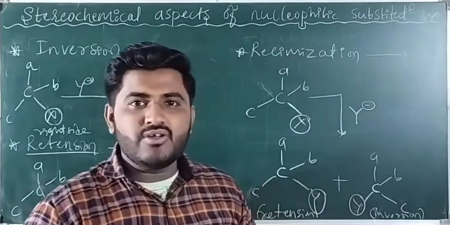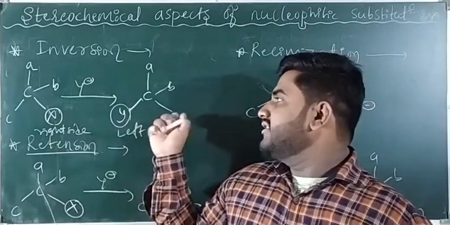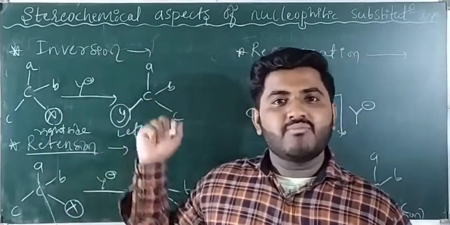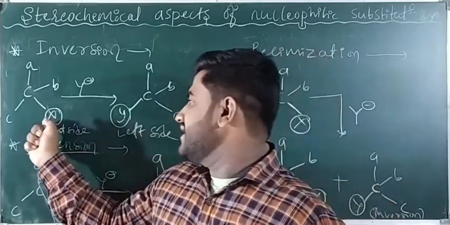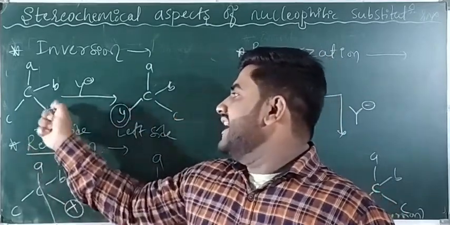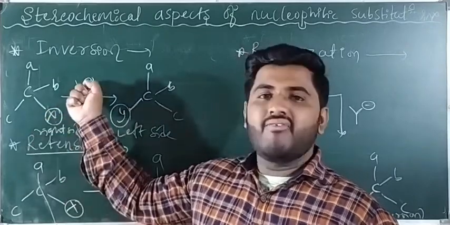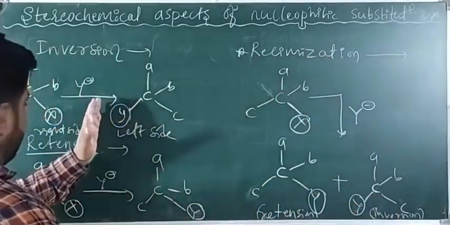I hope you understood. What is inversion, guys? Inversion of configuration is one in which reactant and product have different, opposite stereochemistry. Carefully see here, guys. X is on the right side in the reactant part. When we replace X by Y, we are getting Y on the left side, right?